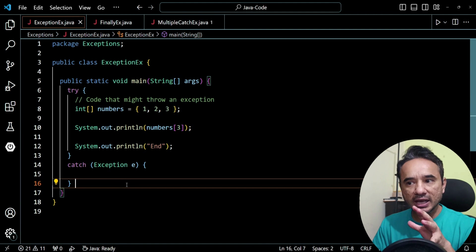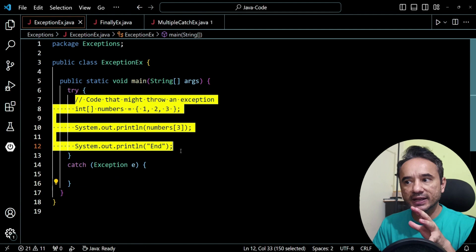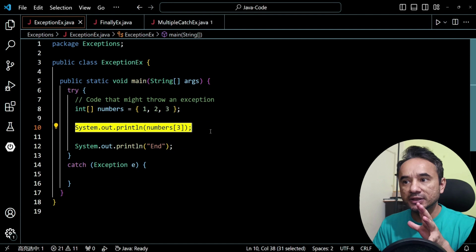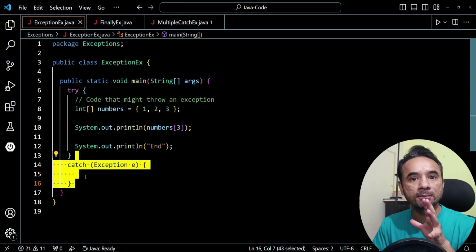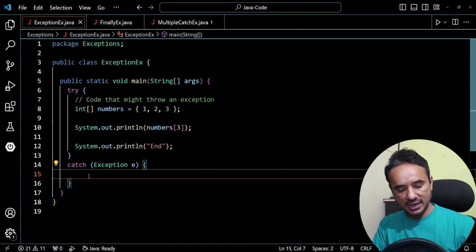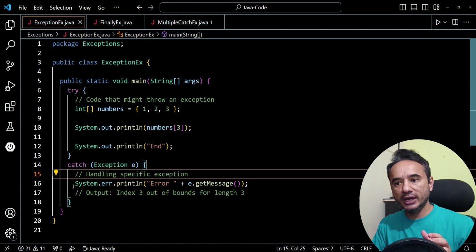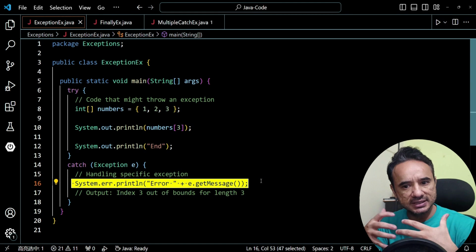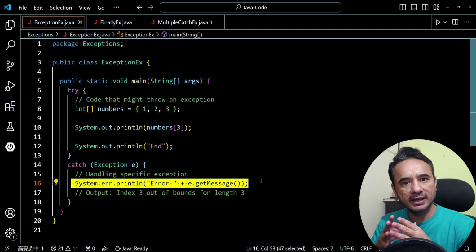Okay, so what will happen if there is any error inside the try block at any particular line? Immediately the execution will be transferred to the catch block. Inside the catch block you can do anything: you can print the message, you can log the message, you can properly handle the error.